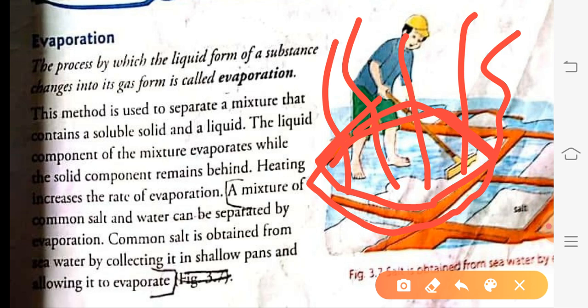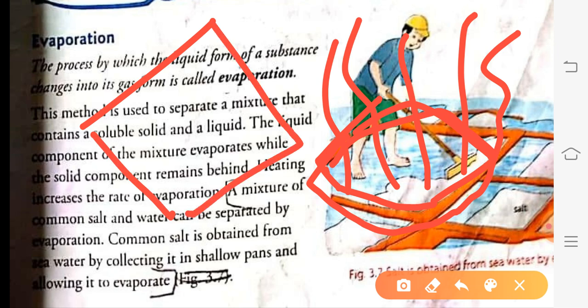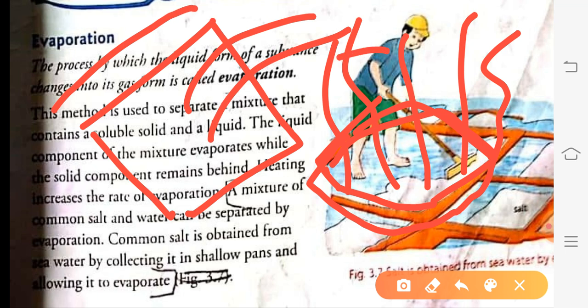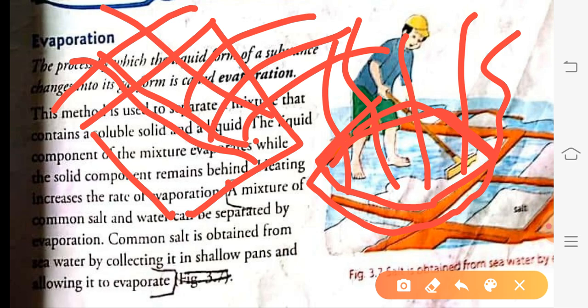So what happens? The digs are made, seawater is kept in them, and they are left to dry. When the seawater gets evaporated due to the heat of the sun, only the salt remains in the digs.